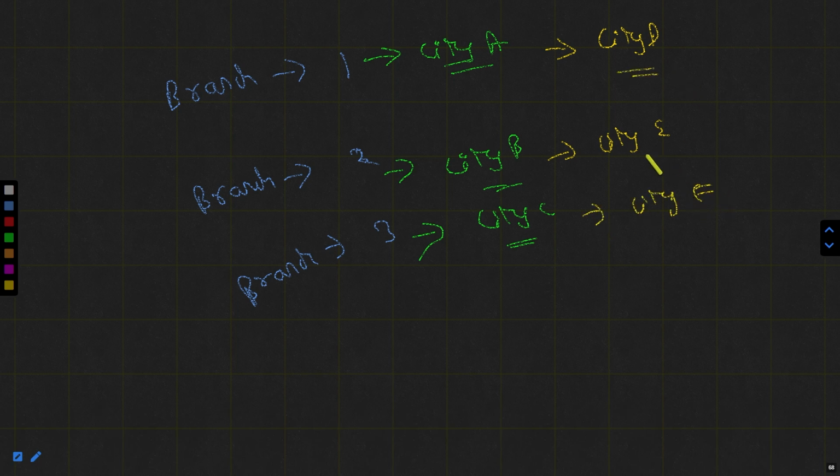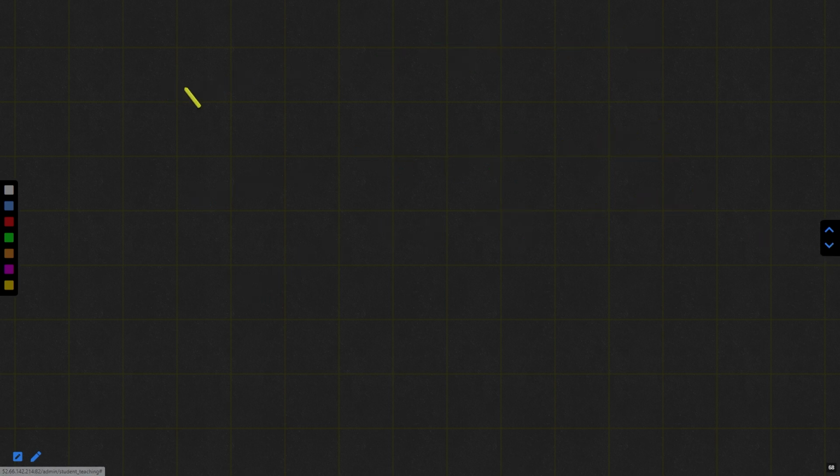This is known as branch relocation. Previously, they had the 3 branches. Now they have the 3 branches. There is no difference in the number of branches, but their locations have been changed. At first, they were situated at A, B, C respectively. Now they are going to be shifted to D, E, F respectively. So this is known as branch relocation, which means the bank is not establishing a new branch, but they are changing it. For this kind of situation, we generally have 2 provisions.